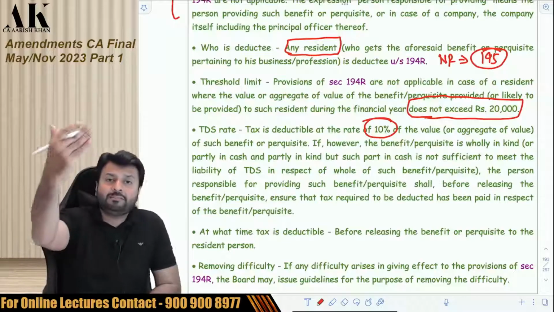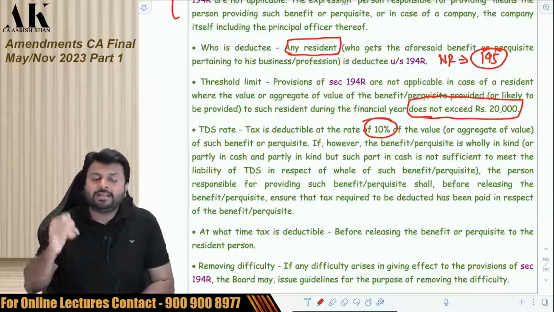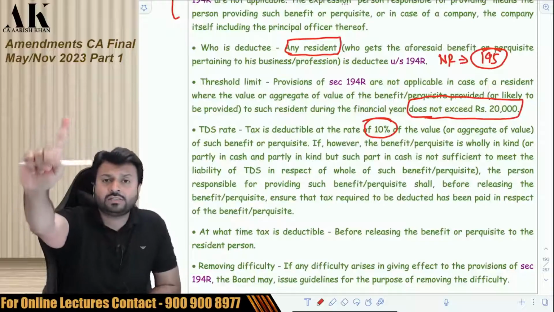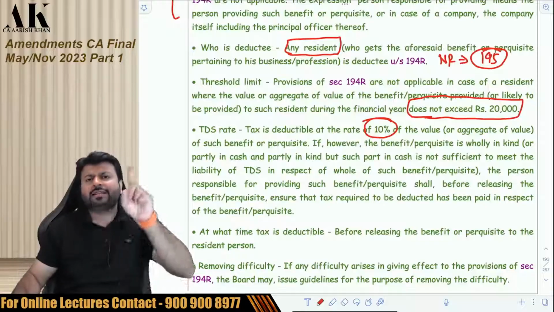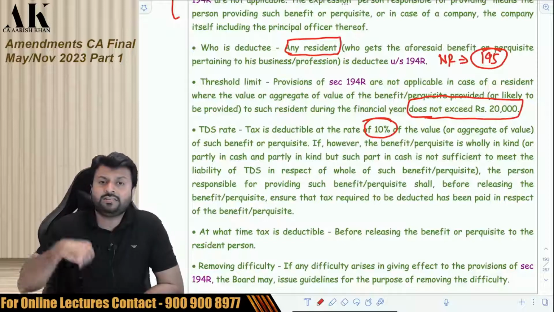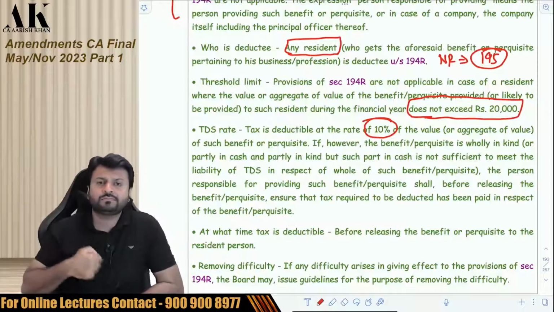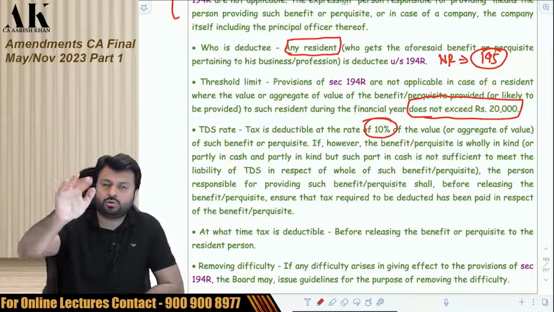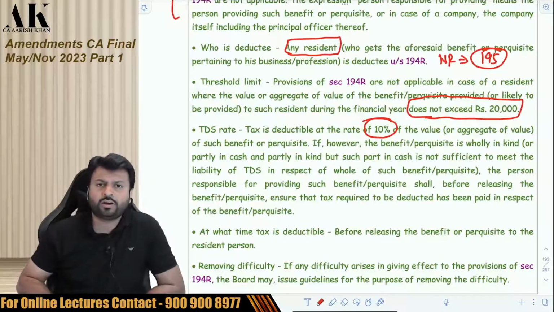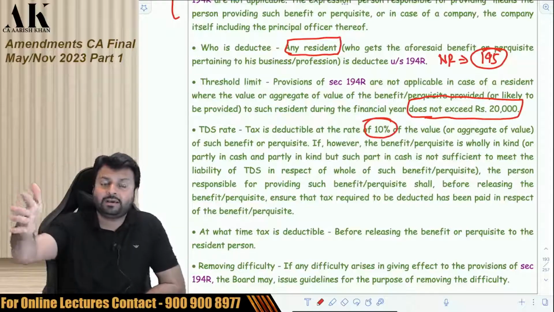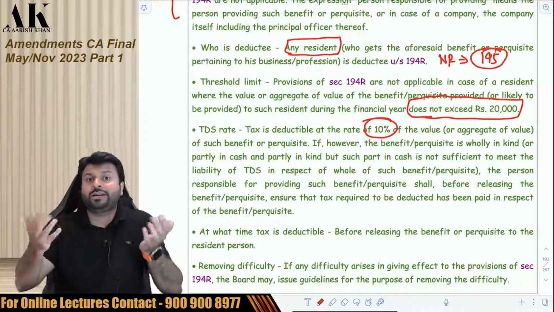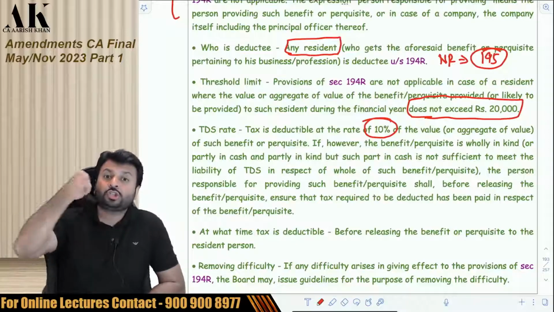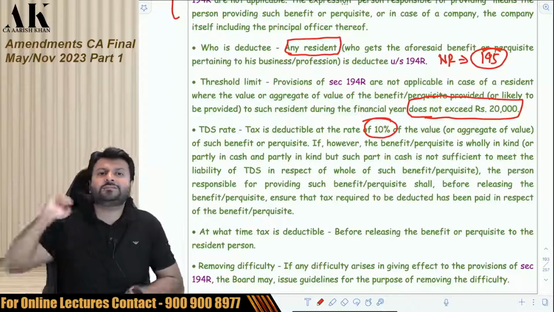What if I am giving a benefit to the other person which is in kind? Then how will I deduct TDS? Then you have to follow the same procedure that you follow for lottery. You remember that in case of lottery? If there is a winning in kind, then what am I supposed to do? If I am giving someone a winning in cash of 1 crore rupees, then I will deduct 30% TDS in lottery. But if I am giving in kind a BMW car of 1 crore rupees, then how will I deduct TDS? Then in that case, the government says that the deductor has to ensure that the other person has paid the tax.